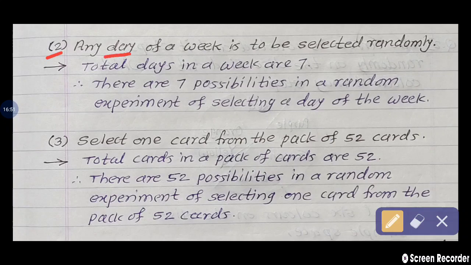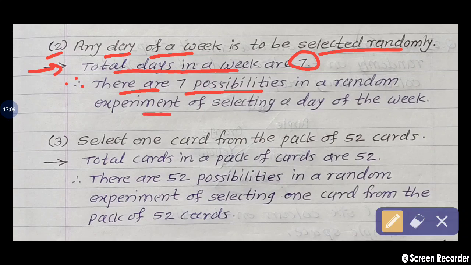any day of a week is to be selected randomly. Therefore, answer, total days in a week are 7. Therefore, there are 7 possibilities in a random experiment of selecting a day, means single day of the week. How many days are there? 7. So 7 possibilities are there.